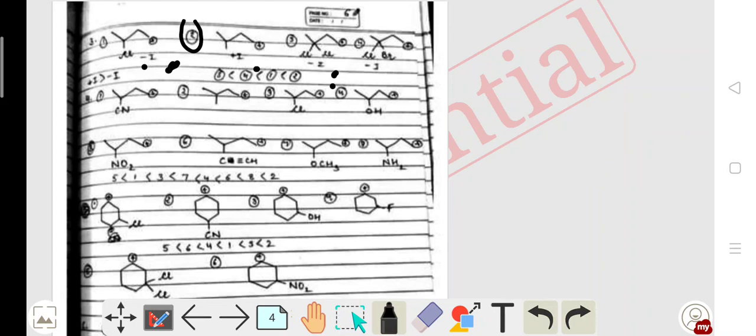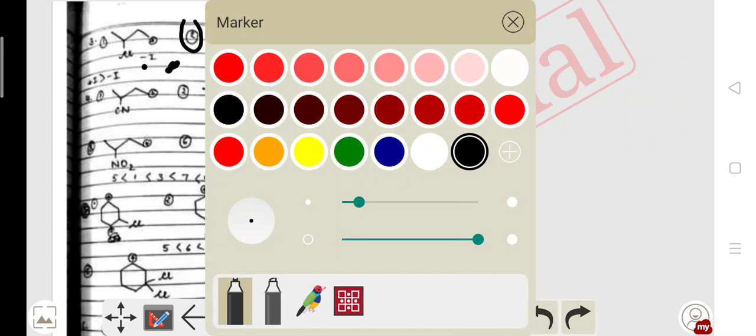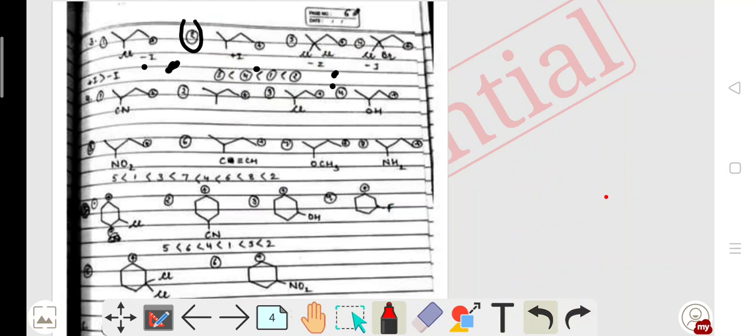Here there is only the variation of groups attached to this carbocation, but these four groups are at the same distance from the carbocation. The only difference is the withdrawing group. The higher the tendency to withdraw, the lesser the tendency to stabilize the carbocation. In reverse, the higher the donating power, the more the stabilizing power.